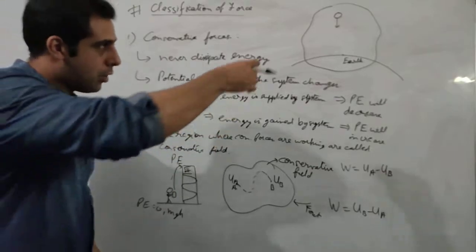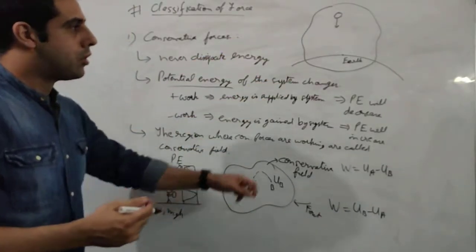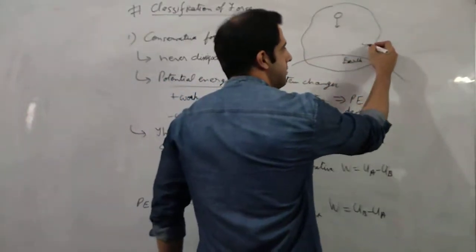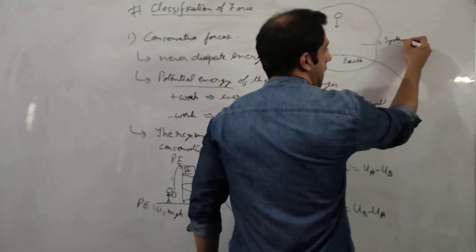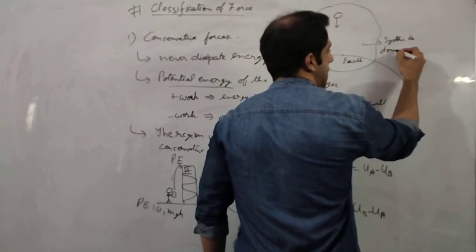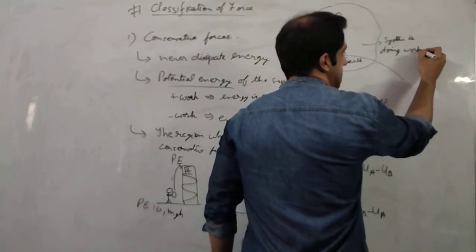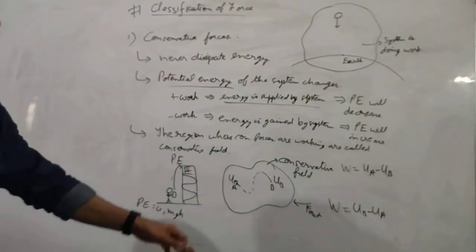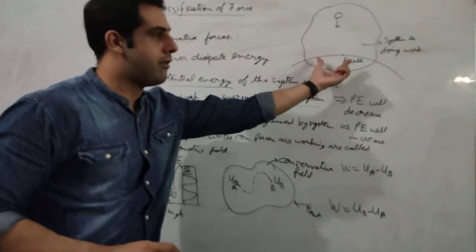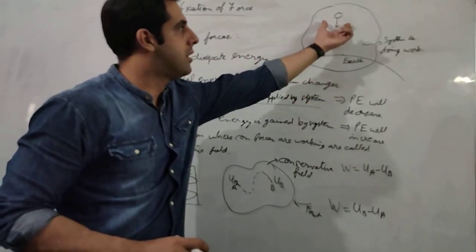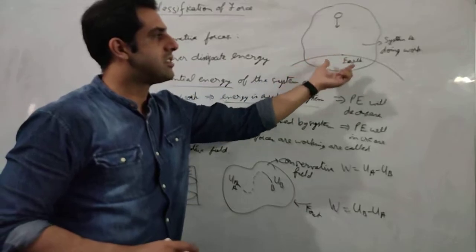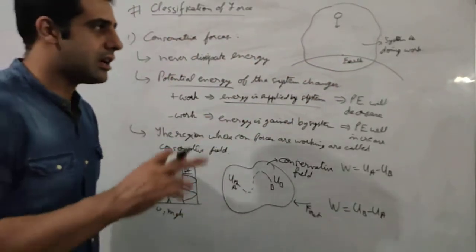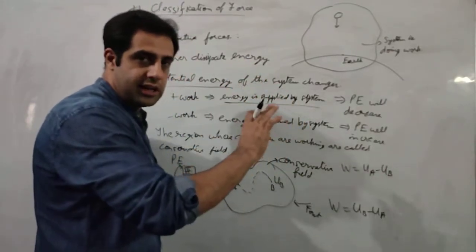We know that the ball will come down. Why will it come down? Because earth is applying gravitation force on the ball. So the system is doing work. The system is supplying energy. No external force is there. The gravitation force of the earth is pulling the ball towards the earth, hence the system is doing work. That means it is spending energy, so the potential energy will decrease. Potential energy will decrease. This is clear.